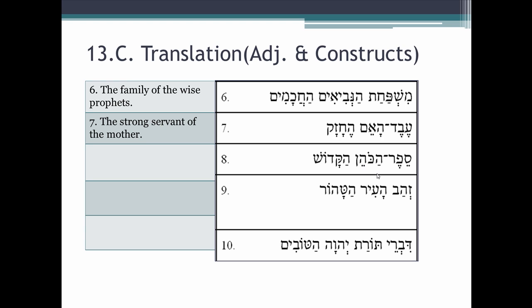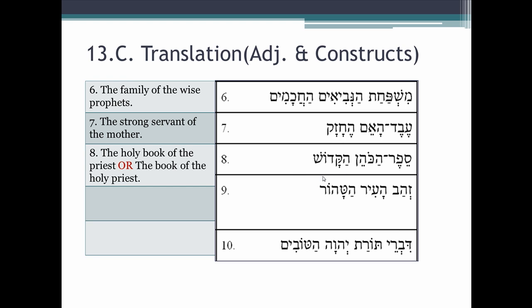Both of these are masculine singular and definite. So you say, oh, which one do I put kadosh with? Well, in this case, either is possible. Either translation, either the holy book of the priest or the book of the holy priest. Both are entirely possible and entirely grammatically correct. So you'd have your choice there.